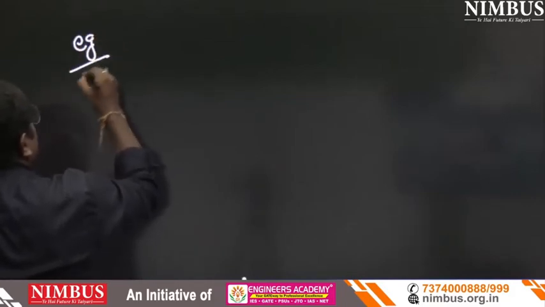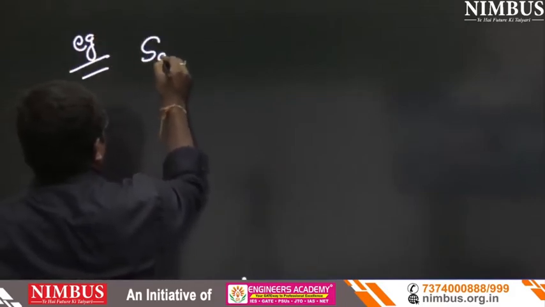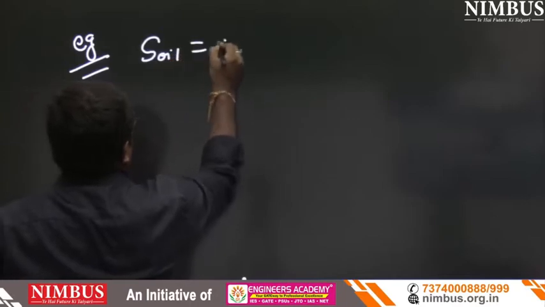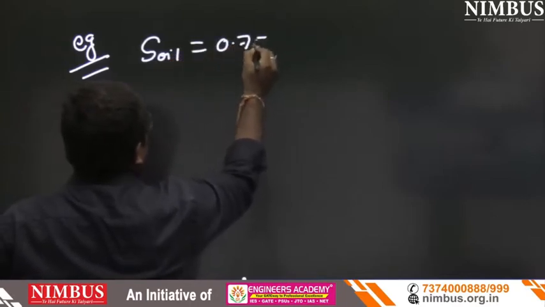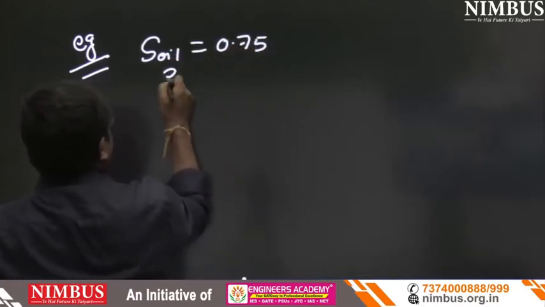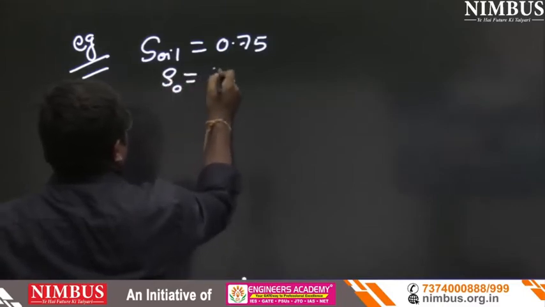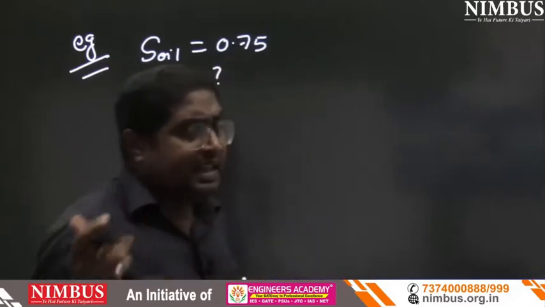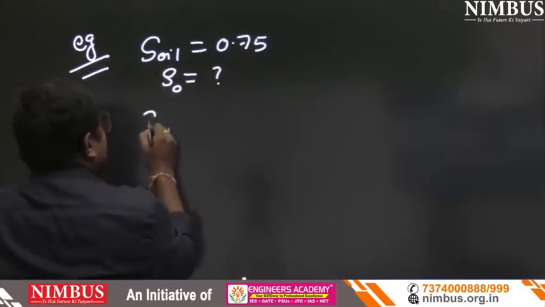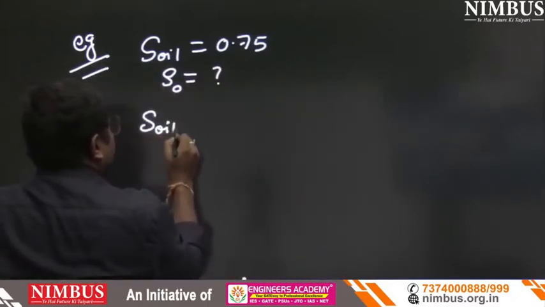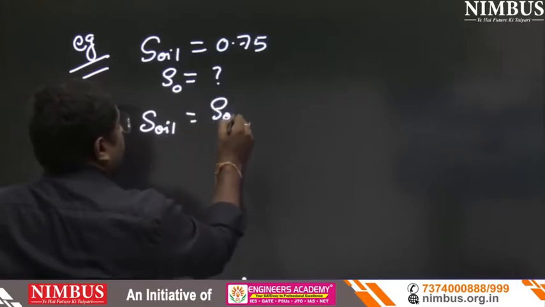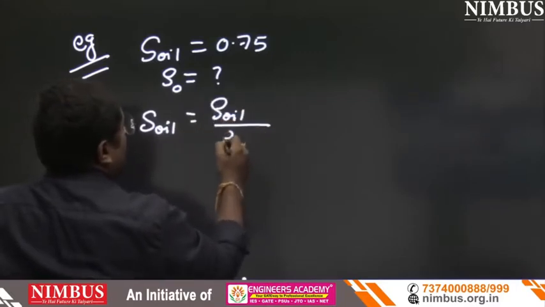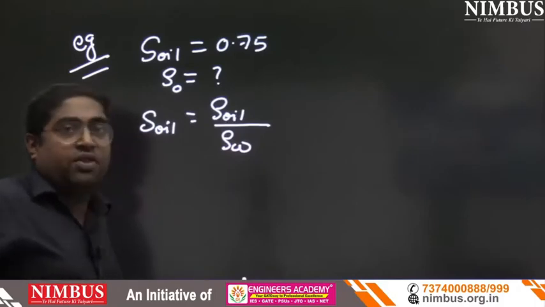Suppose someone gives you the specific gravity of oil equals 0.75. What will be the density of oil? Very simple question. We can easily find S oil equals rho oil upon rho water, because oil is a liquid.